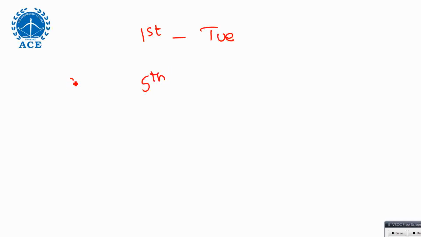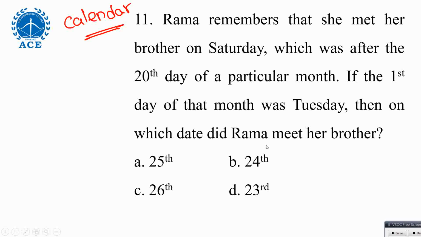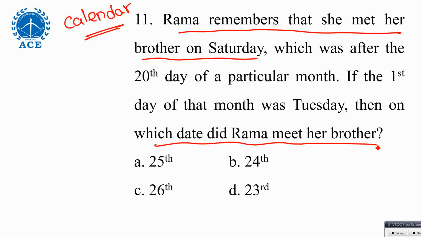Fifth Saturday means after 7 days, 12th also, after 7 days, 19th, after 7 days, 26th also Saturday. Now the question is on which date Rama met her brother.